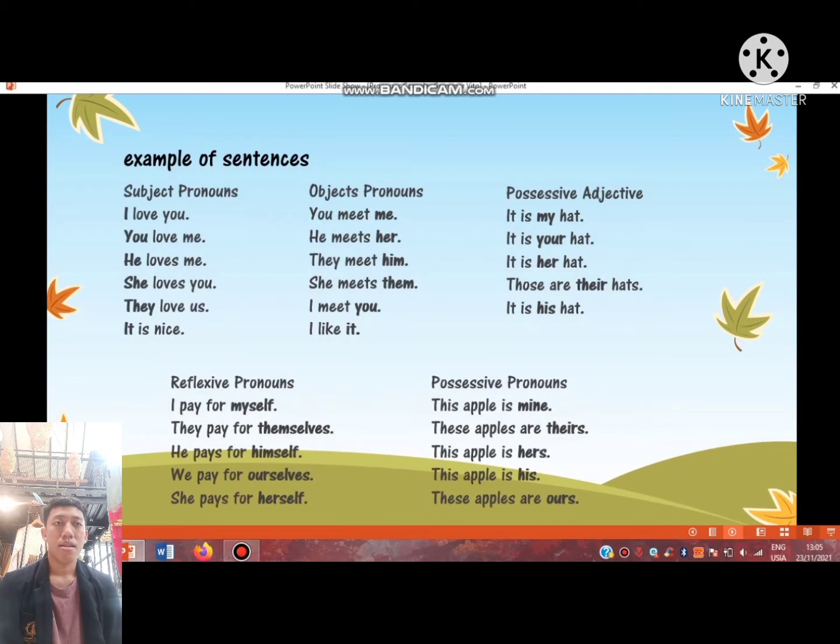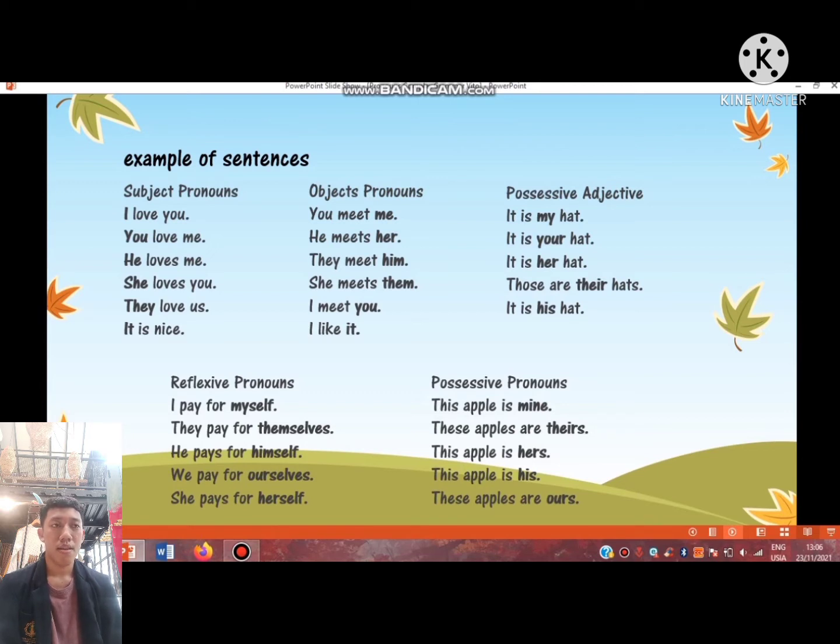Example of sentences. Subject pronouns: I love you, you love me, he loves me, she loves you, they love us, it is nice. For object pronouns: you meet me, he meets her, they meet him, she meets them, I meet you, I like it.